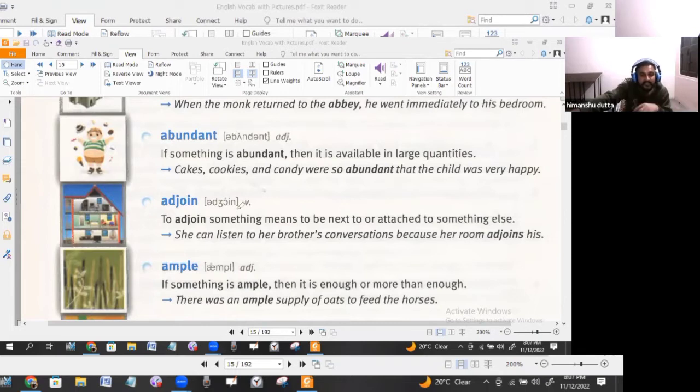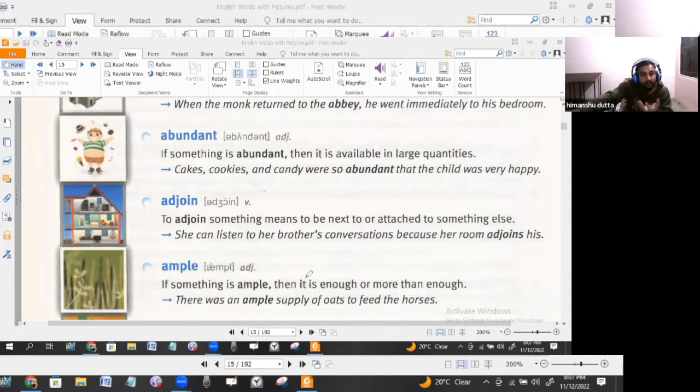Okay, so let's move on to the next one, that is ample. As we have done the word abundant, in the same way is ample. If something is ample, it means a sufficient amount, then it is enough or more than enough. More than enough means more than required. If your food is more than required, you have gotten ample food.